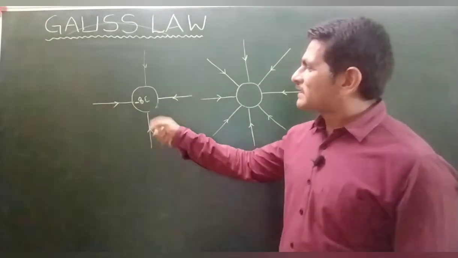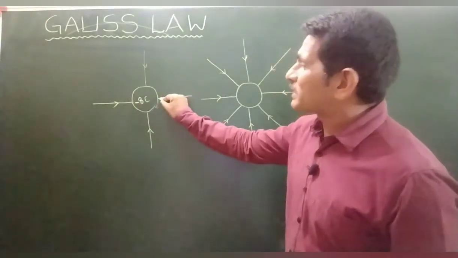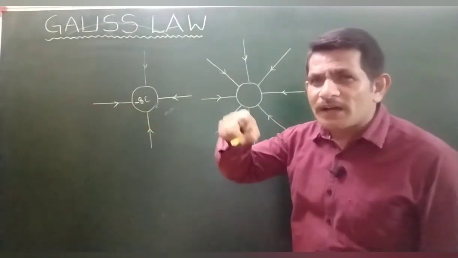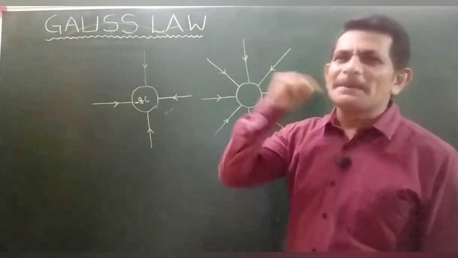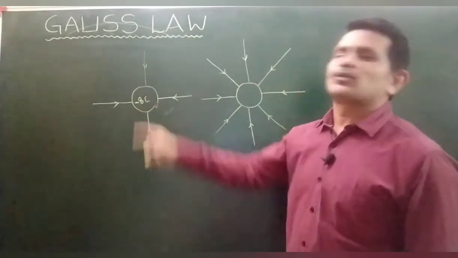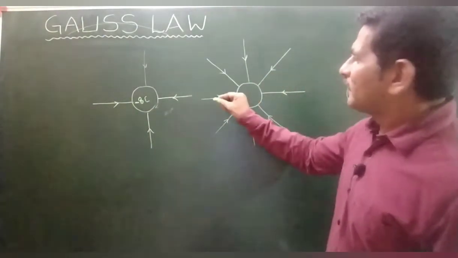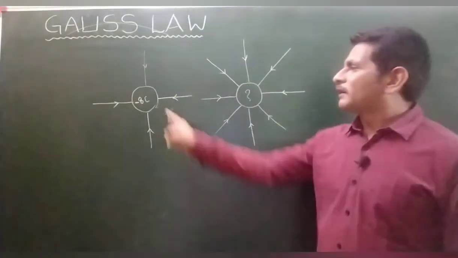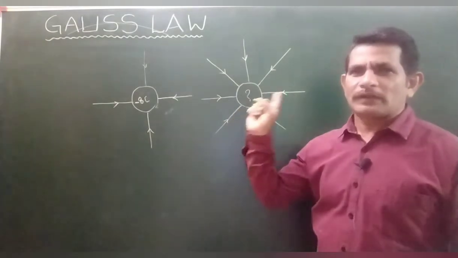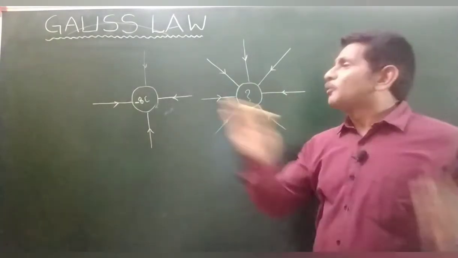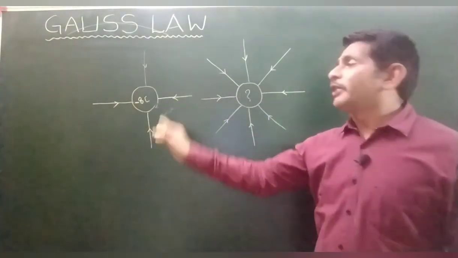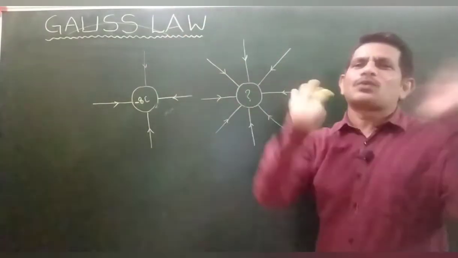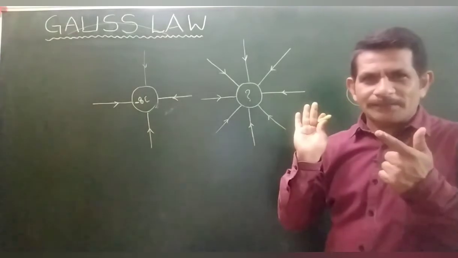Since these lines are represented towards the body, that means the body is negatively charged, and he mentioned minus 8 coulomb. Now the question: in a similar condition, please compare these two diagrams. If this is minus 8 coulomb, how much is this charge? That is the question.